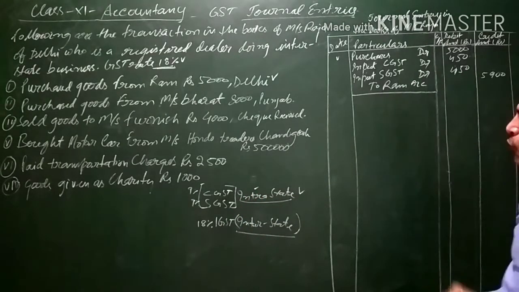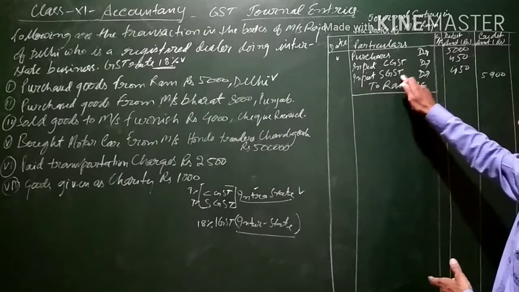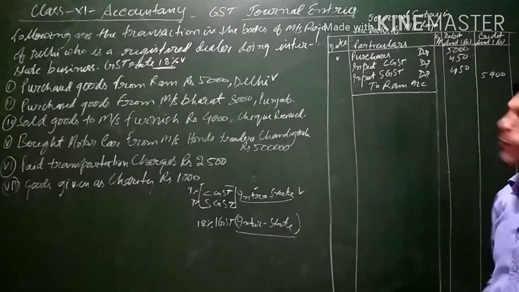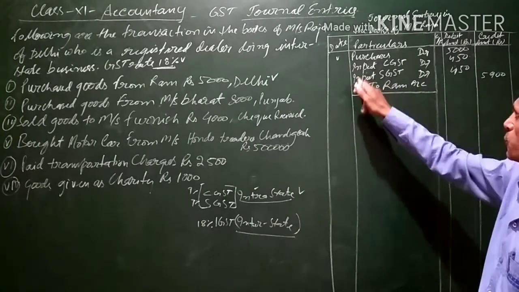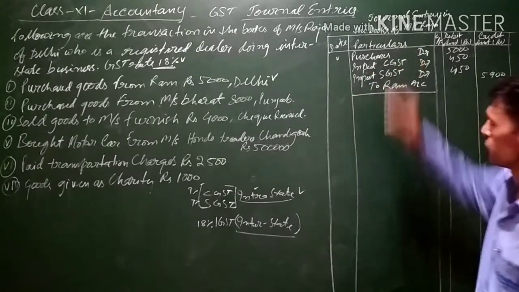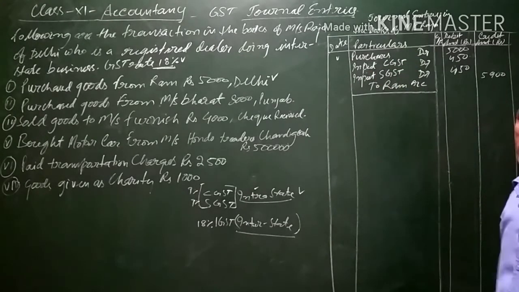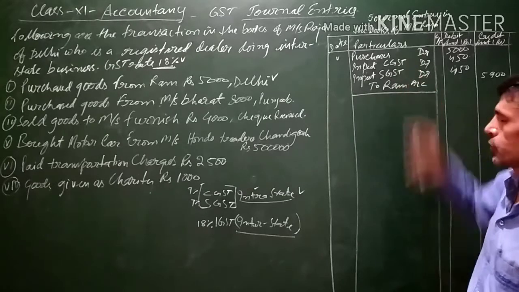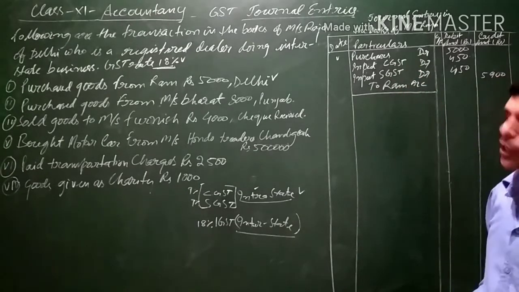So 9% comes to 450. Input CGST and input SGST will be charged. When goods are purchased, input CGST and input SGST are charged. When goods are sold, then CGST and SGST will be named as output CGST and output SGST.